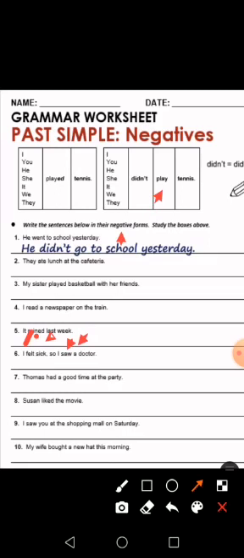Okay? Thomas had a good time at the party. Had, didn't have. Thomas didn't have. So we use didn't because you have to make it negative and you have to change the verb had. What is the infinitive form of the verb had? It is have, right? So Thomas didn't have a good time at the party, right?